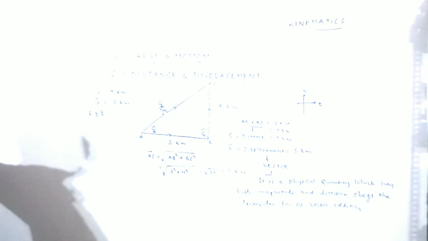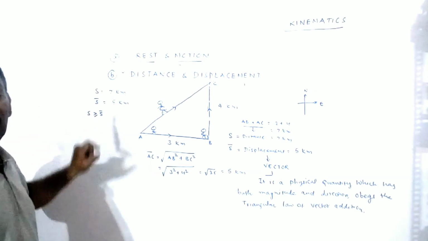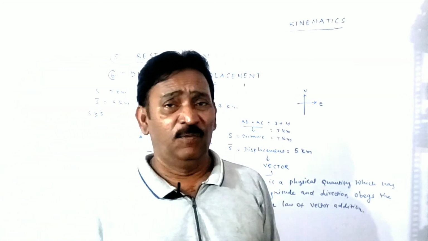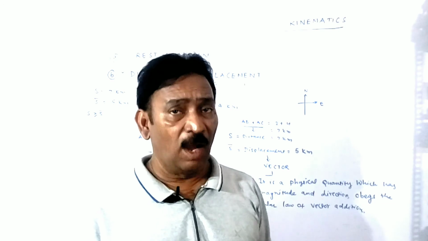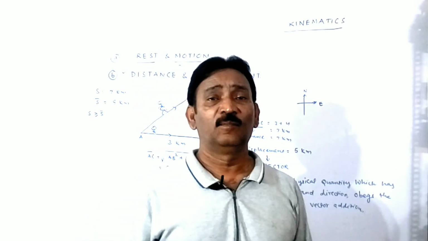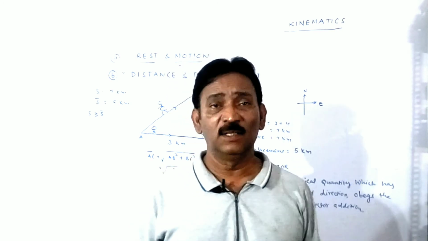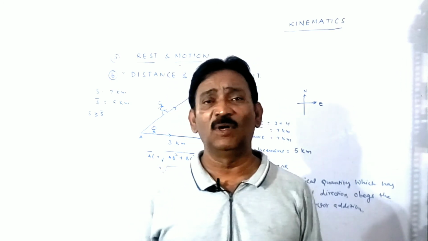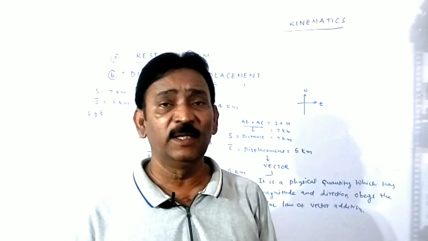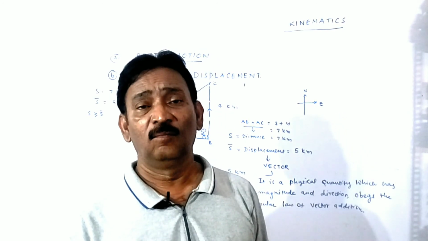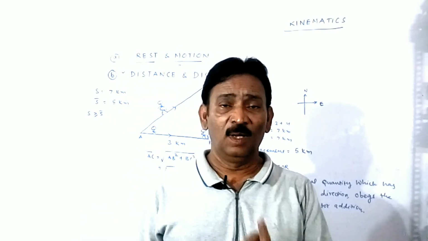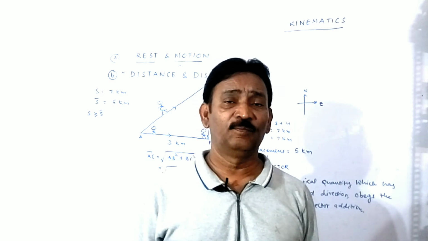When will it happen? When distance covered is equal to displacement. A simple thing: if a body is moving, or two bodies are moving, along a straight line, the distance covered is equal to displacement. And you have to remember one thing here. Displacement is either positive or negative or zero.